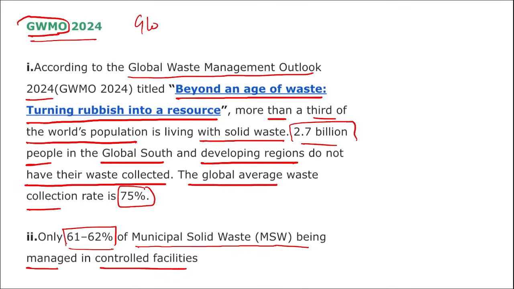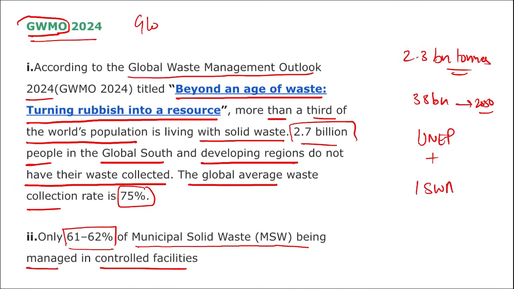It is estimated that the waste generated is set to grow in volume from 2.3 billion tons in 2023 to 3.8 billion tons by 2050. This report was jointly released by UNEP, United Nations Environment Program, along with the International Solid Waste Association.